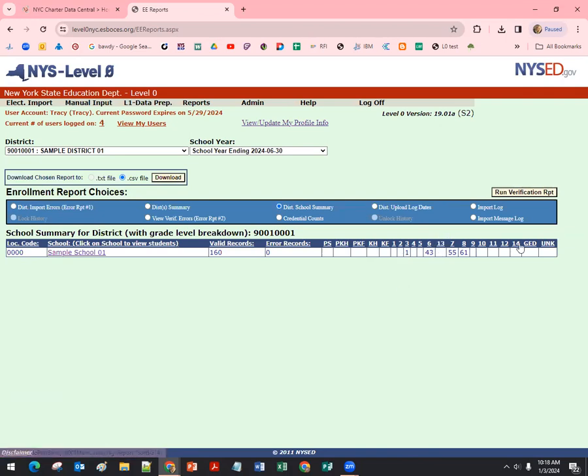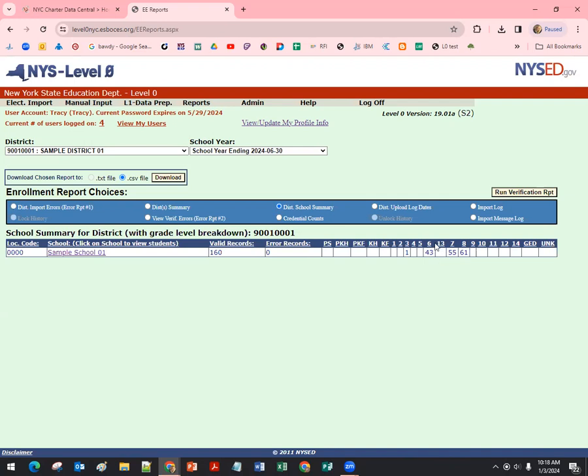Grade 13 and grade 14 are real. These are students that have been identified as alternate assessment and do not need to take any grade 3 through 8 or high school Regents tests. It's important that they are flagged in the data warehouse as such, because otherwise those students will be included in counts for attendance, but not accountability for testing in the participation rates for your school. Although you may refer to those individuals as a 6th, 7th, or 8th grader at your building, they will be listed here as 13.